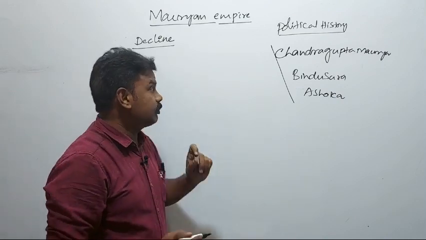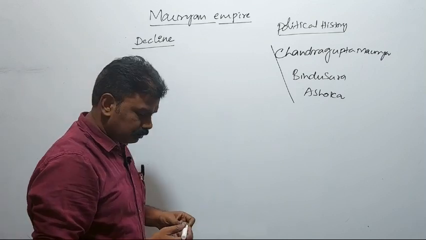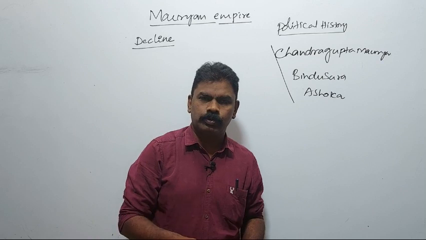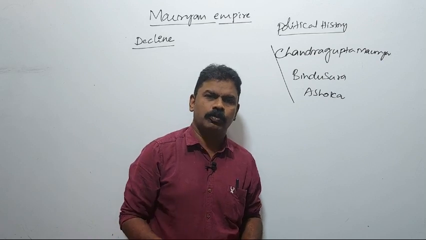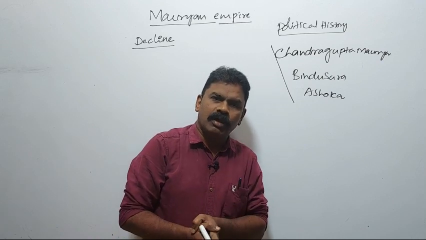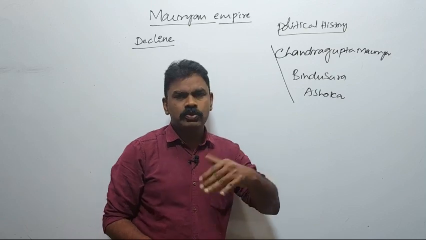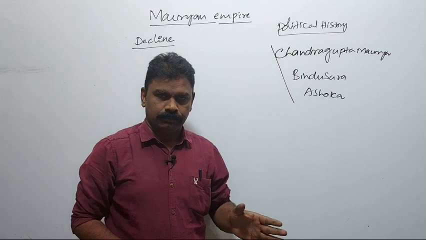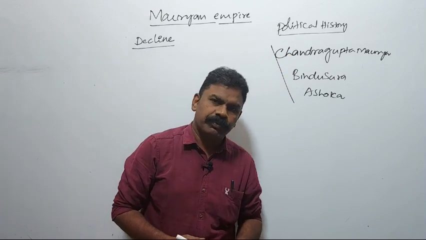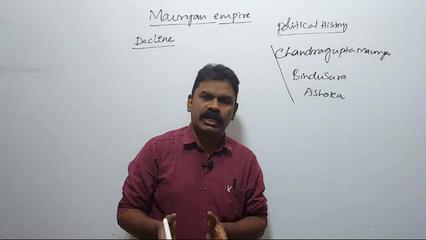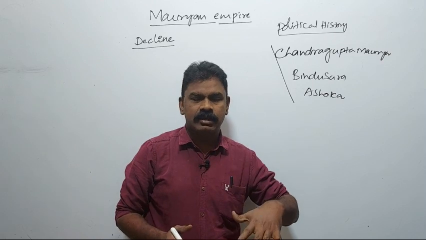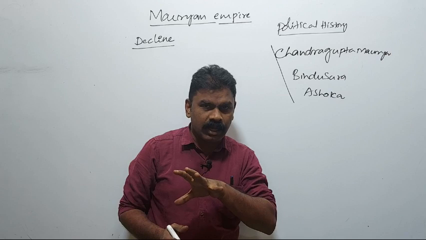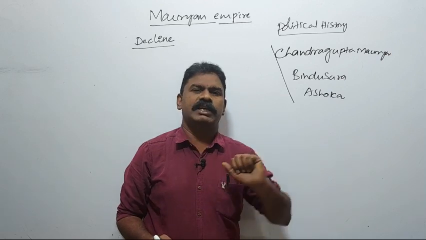Whereas for civils, APPSC Group 1, Group 2, TSPSC Group 1, Group 2, SI, Constable, you need to go into somewhat more depth than political history. You have to study cultural history, social conditions, economic conditions, political conditions. So questions may occur from other than political history.